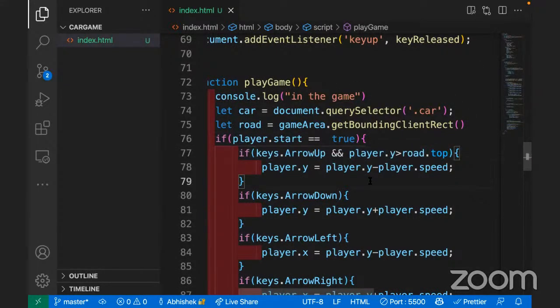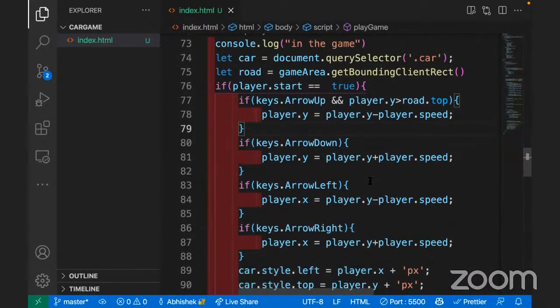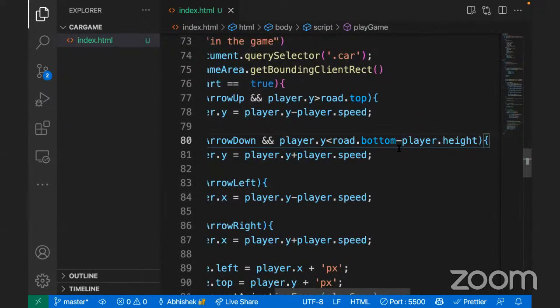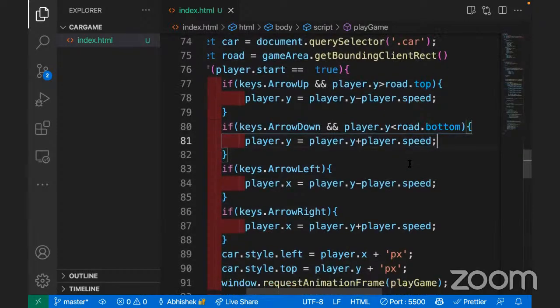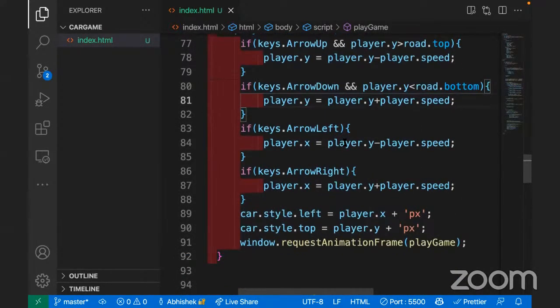Similarly, what should we write in the arrow down? This is the down one. So player.y will be less than road.bottom, right? Road.bottom minus player.height. Let's remove this suggestion, we are hardly interested in that. So player.y should be less than bottom. It's just the opposite.